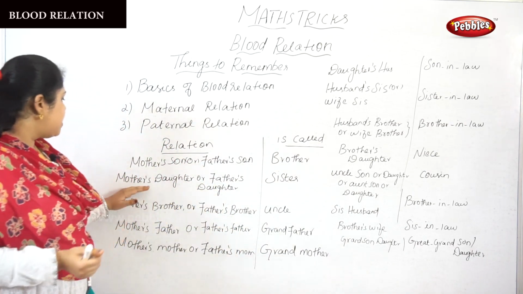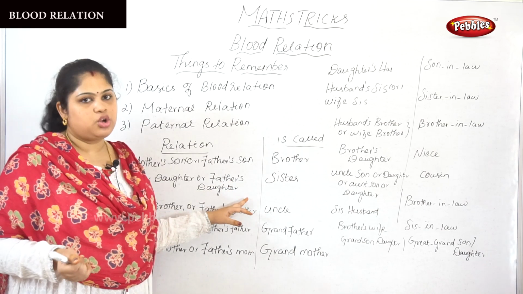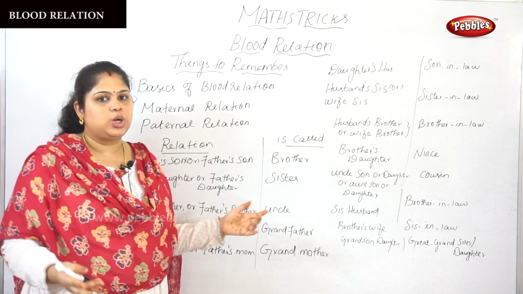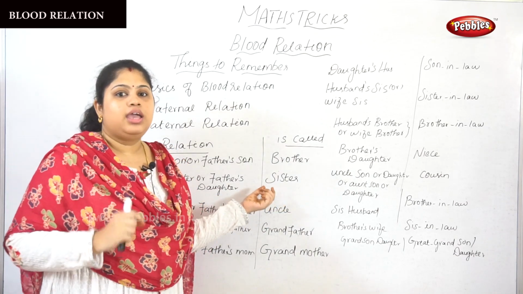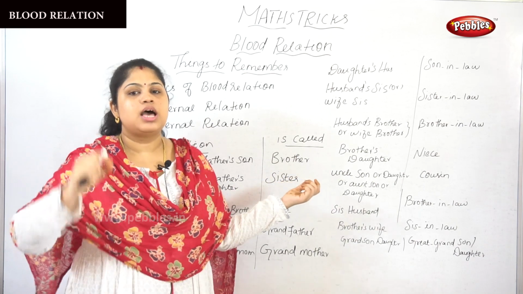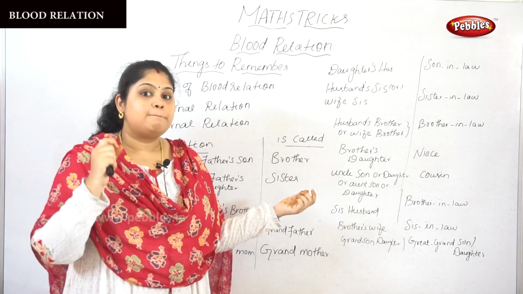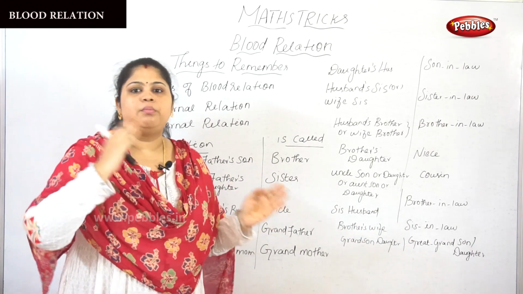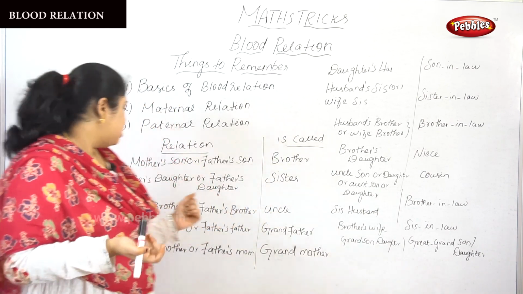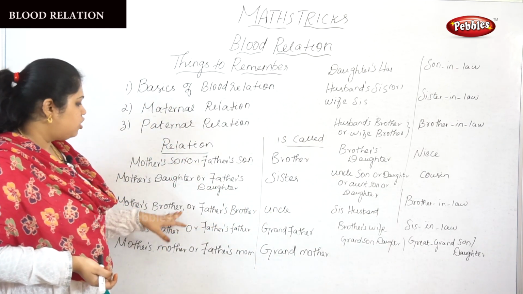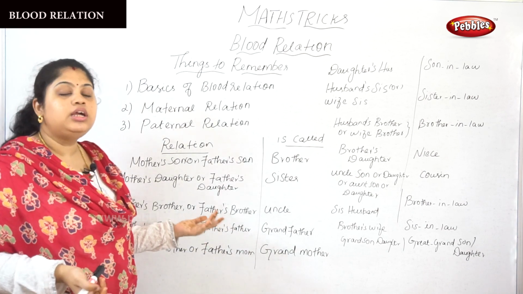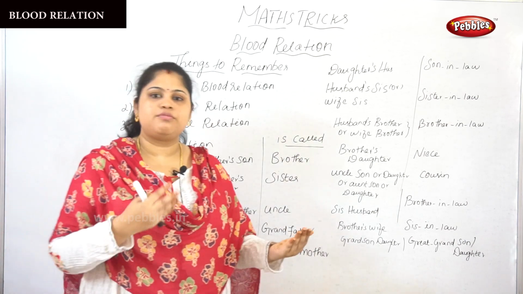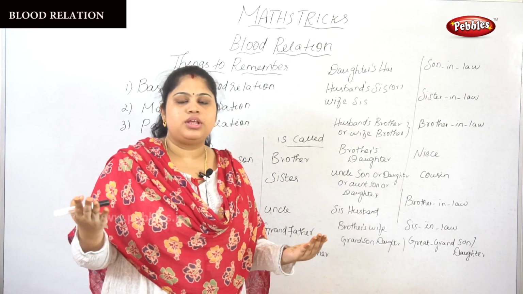Okay, so next thing: mother's daughter or father's daughter is sister. For example, A's mother's daughter is B. So what does it mean? A and B are brother and sister, or sisters. Okay, next: mother's brother or father's brother. Mothers have a brother, isn't it? As the fathers also have a brother.